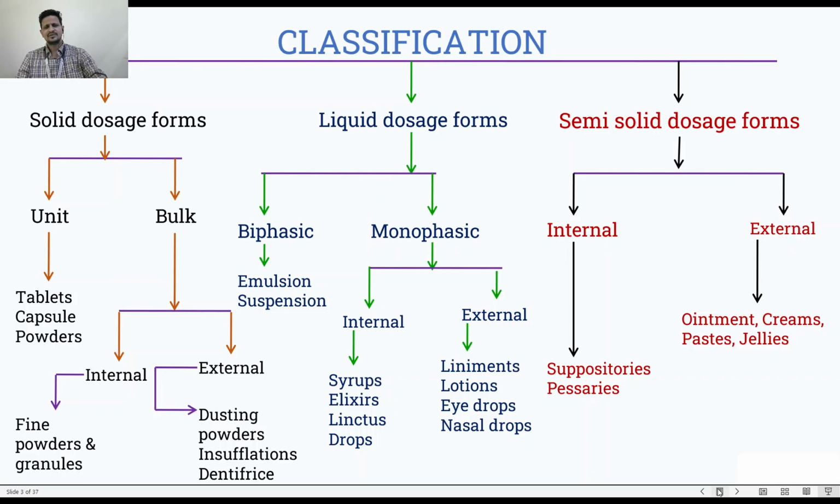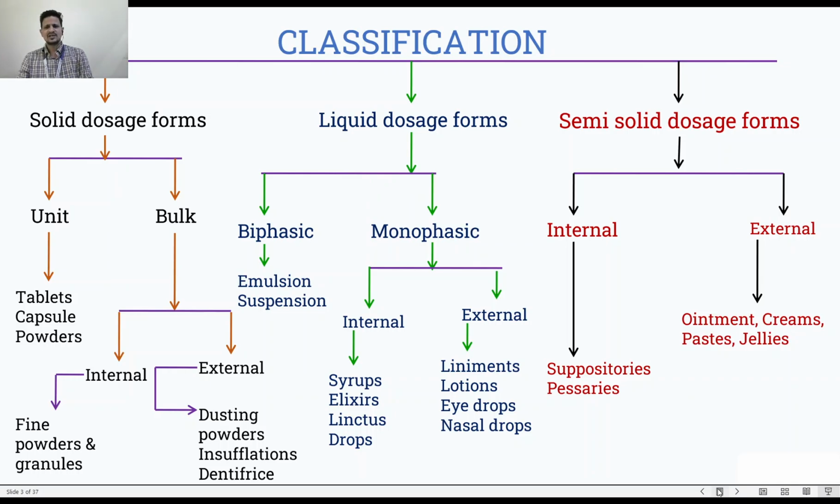For example, if we get hurt, we apply some ointment, povidone ointment, or sometimes if there is pain, we apply some analgesic ointment or pain relief ointment. Then some creams in summer, winter, we use some creams. All these are external semi-solid dosage forms, and internal are your suppositories and pessaries.